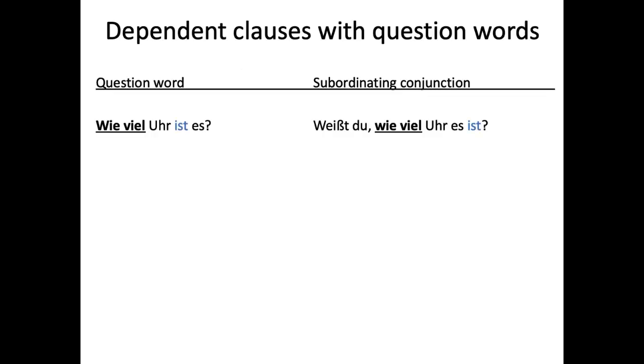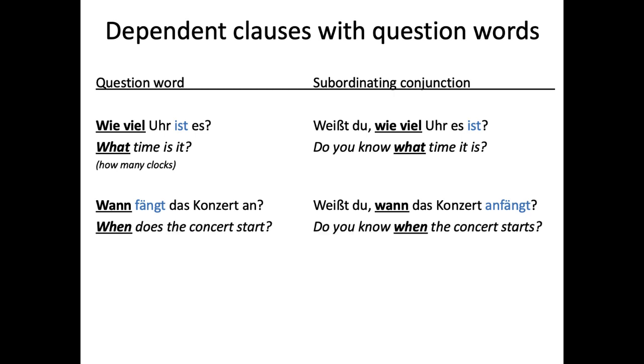Okay. So, wie viel Uhr ist es? What time is it? Technically means how many clocks is it? That's how you ask what time it is. And then, weißt du, wie viel Uhr es ist? See that verb at the end. Wann fängt das Konzert an? When does the concert start? We got our separable prefix at the end there as well. Weißt du, wann das Konzert anfängt?